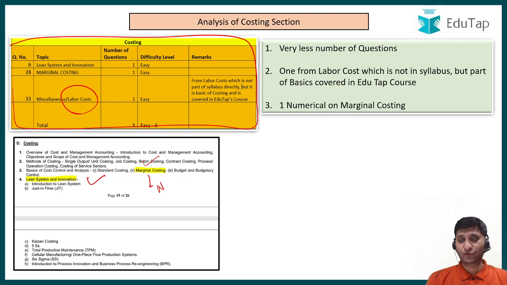But otherwise, I think most of the students did this and they were able to solve the question. Right. So overall only 3 questions, very less number of questions, though we could have expected around 7-8 questions out of costing, but only 3 questions and only 1 numerical. Overall, again, all the questions were easy. They were not difficult.